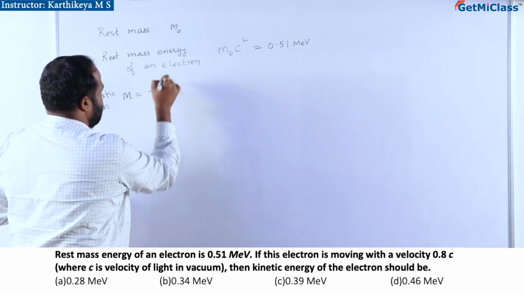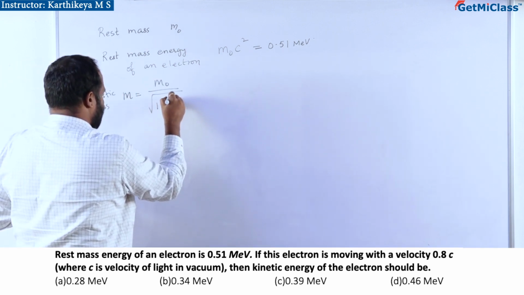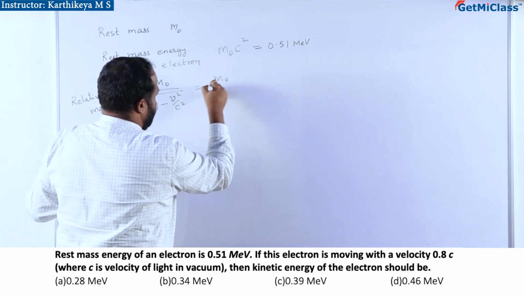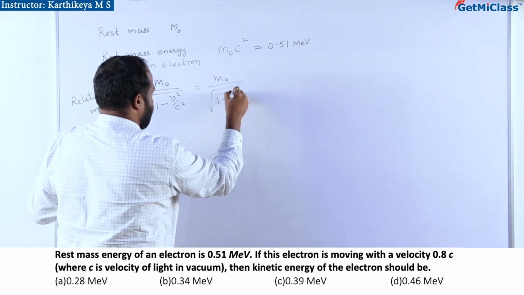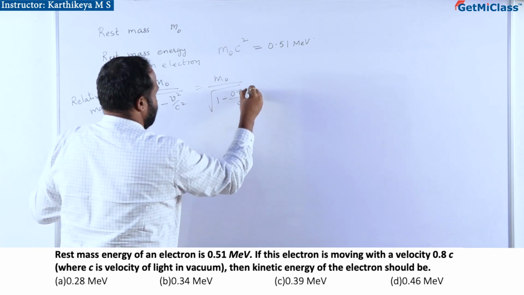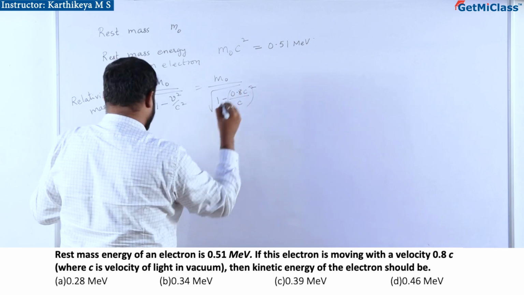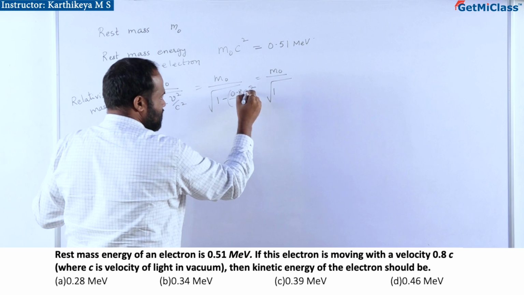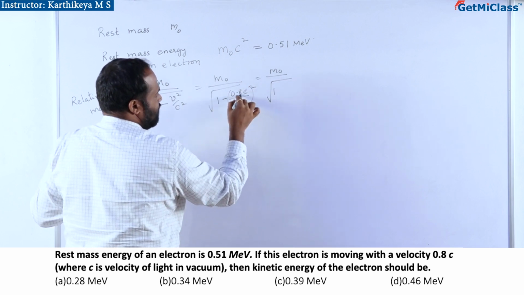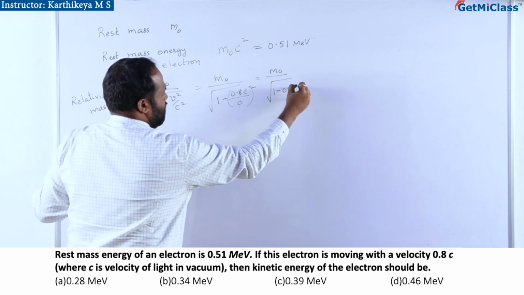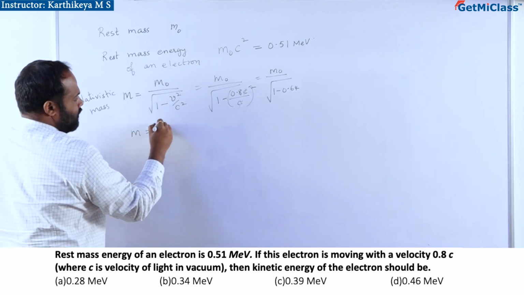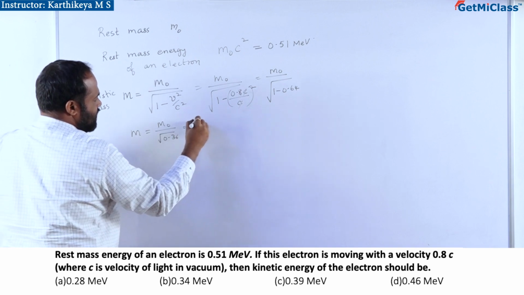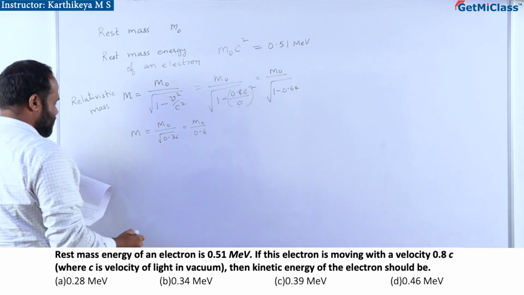It is m is equal to m naught by root of 1 minus v square by c square, which is m naught by root of 1 minus 0.8 c by c whole square, which is m naught by root of 1 minus, c cancels, 0.8 square is 0.64. So m is equal to m naught by root of 0.36, which is m naught by 0.6.